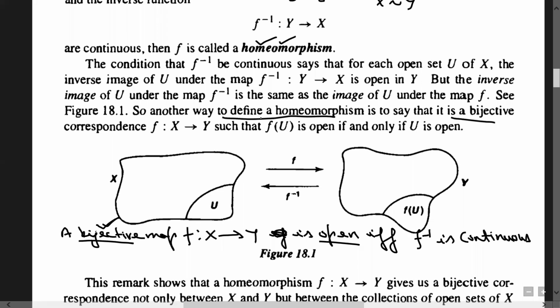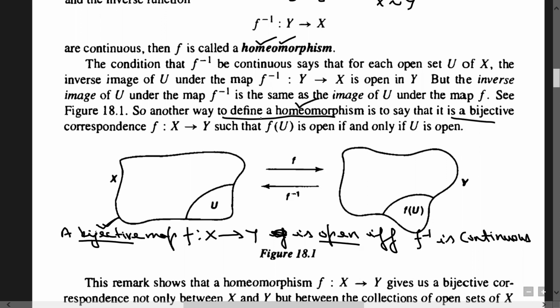And why does its converse hold? Wherever f of U is open implies U is open, this is by the definition of continuity, because we have assumed that f is continuous. So one can also say that a map is a homeomorphism if it is bijective, and f of U is open if and only if U is open.